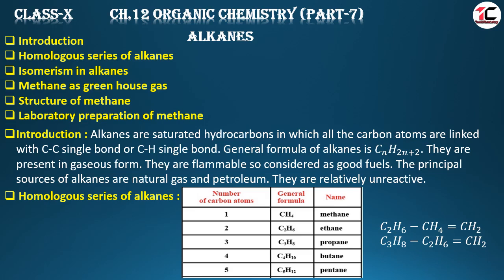Let us see, when we subtract CH4 from C2H6, we will get CH2. Here are two atoms of carbon, here is one atom of carbon, so one atom of carbon is left. 6 atoms of hydrogen, 4 atoms of hydrogen, so 2 atoms of hydrogen are left. So the difference is CH2. In this case also, C3H8 minus C2H6, we will get CH2. So they are the homologous series of alkanes.